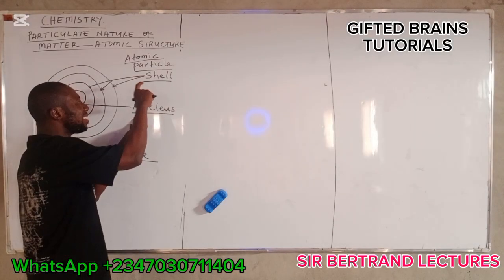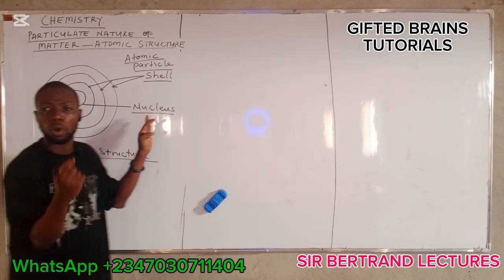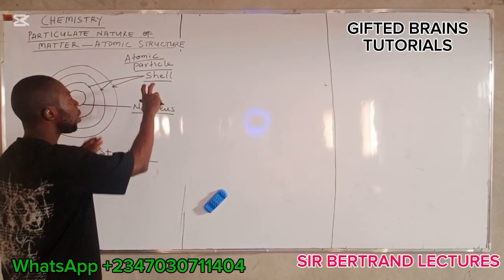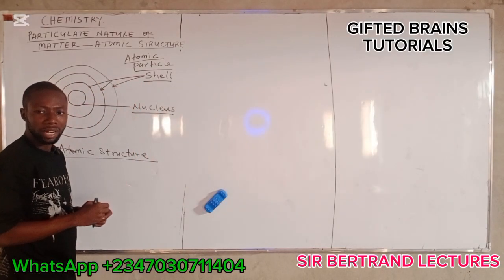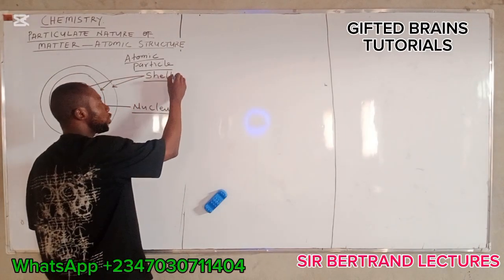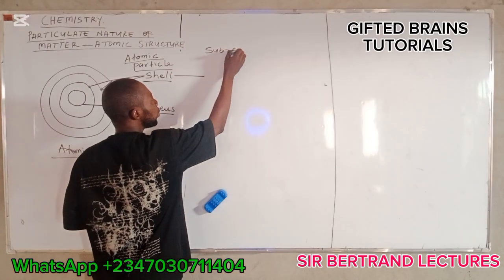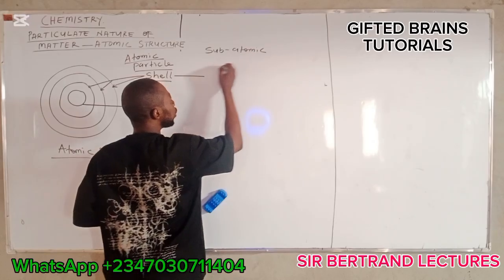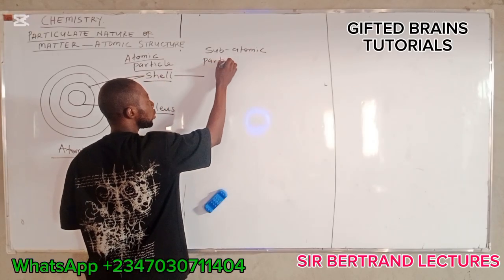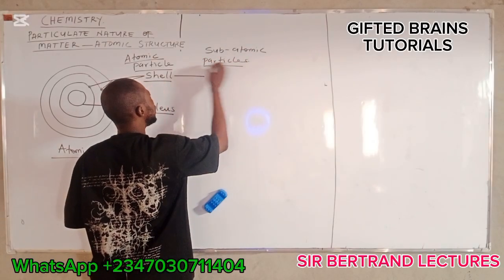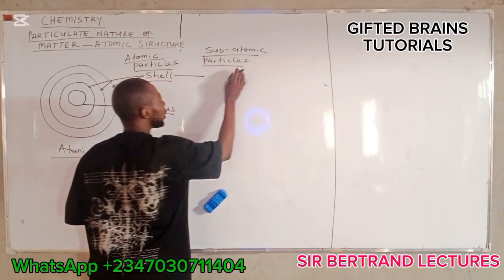Now, inside these atomic particles, we have some other particles that make up an atom. Do you understand? In the shell, we have only one kind of subparticle. We call these subatomic particles.